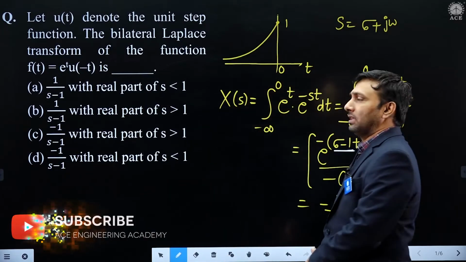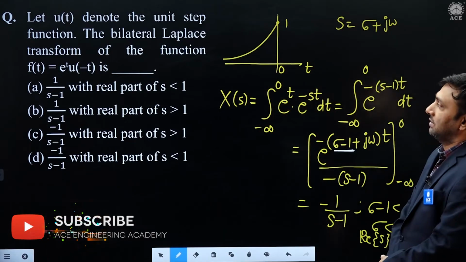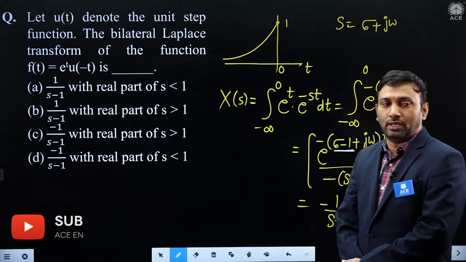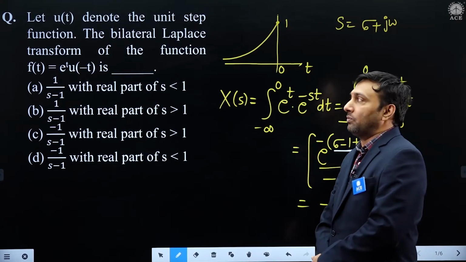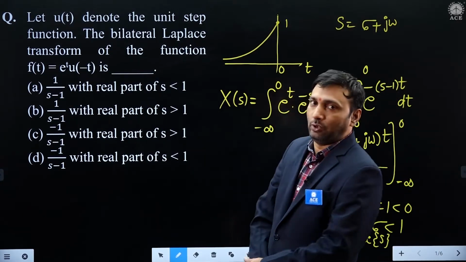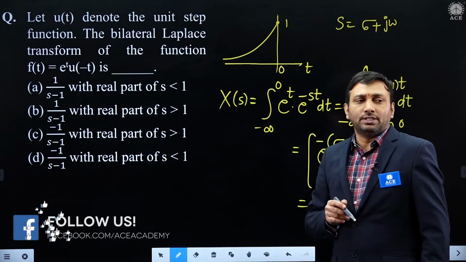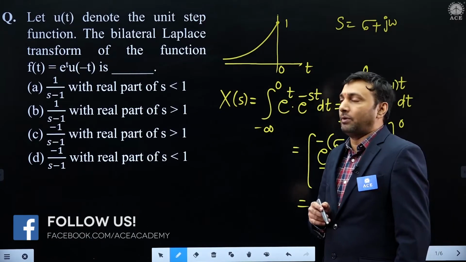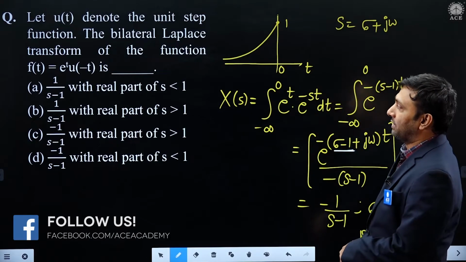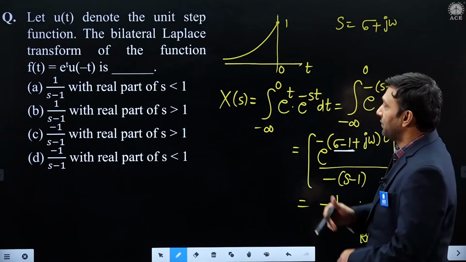The first easy model that was asked is, what is the Laplace of e power t u of minus t? Everyone knows it is a growing exponential. With ROC it is asked.